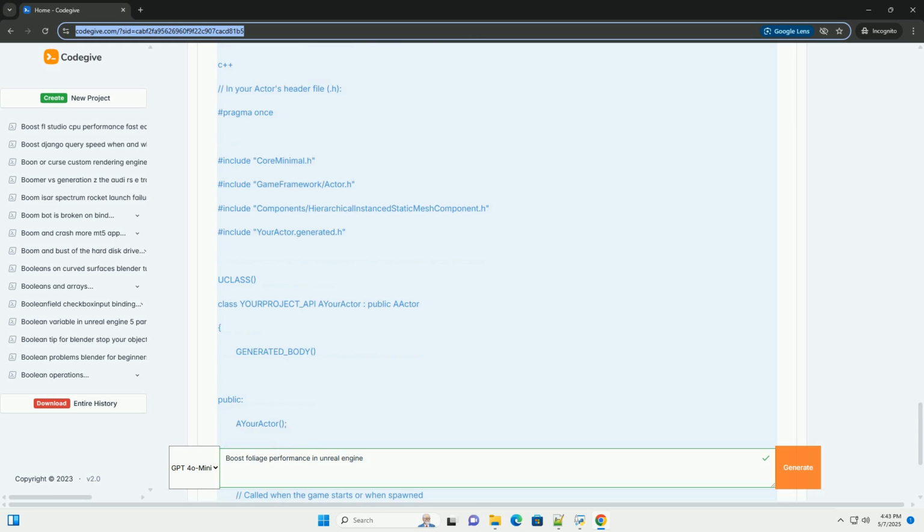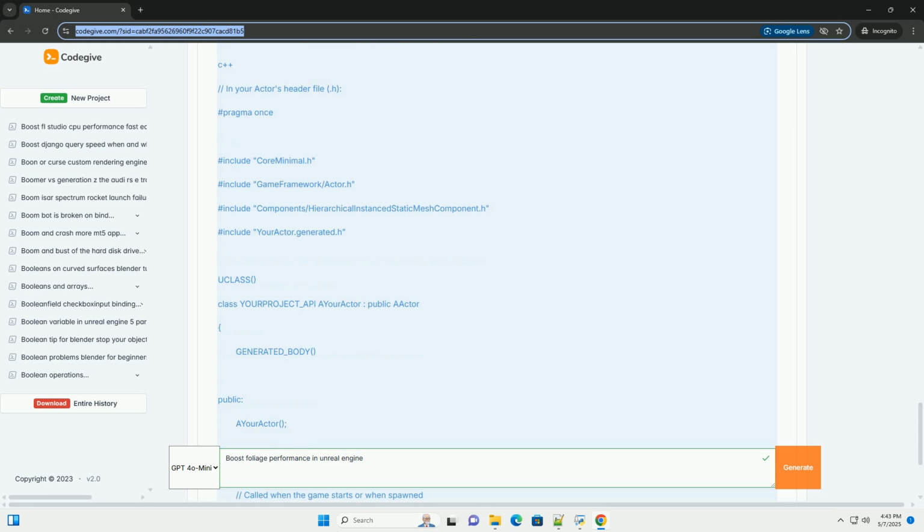Per instance culling. For more control, you can selectively cull individual instances based on custom logic. Use the remove instance function to remove instances beyond a certain distance or based on other criteria. Code example, distance-based culling. Material optimization. Materials are a significant performance factor, especially with foliage. Simple shaders: use as simple materials as possible. Avoid complex calculations, especially for distant foliage.